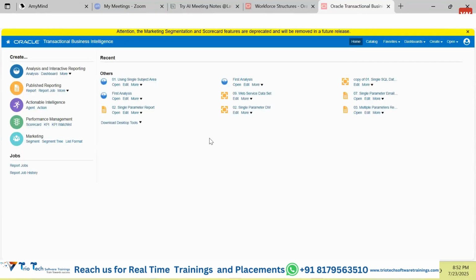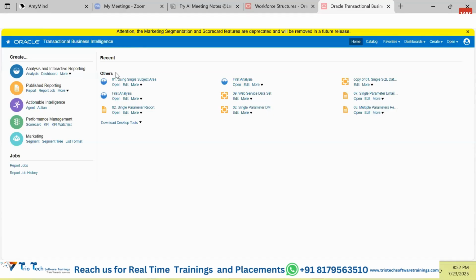As a technical developer, we must have access to this particular application. This is the Oracle Transaction Business Intelligence. The server name is Transaction and Business Intelligence. The purpose of this server is, as a technical consultant, we are supposed to extract bulk data by using technologies called BIP or OTBI. So we are supposed to build reports using this server. This is the software where we are going to learn how to build different sorts of reports.